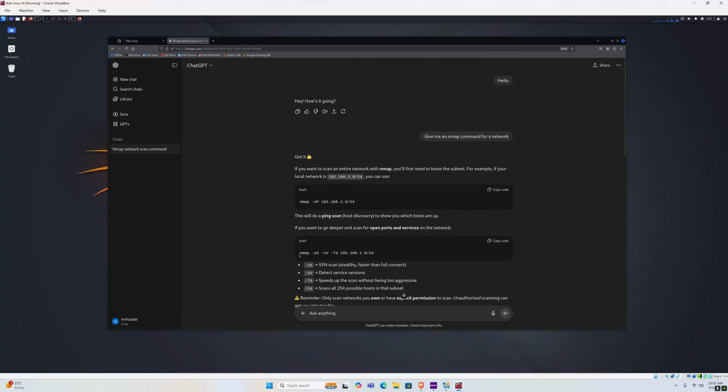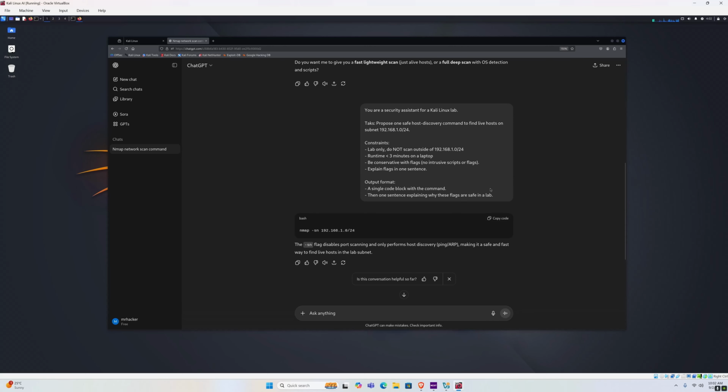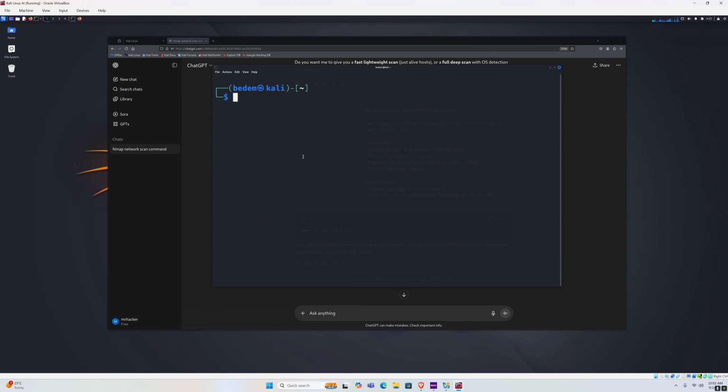This, however, is not a good command for discovering hosts on the network. This is why this is a bad prompt and this is a good prompt, because we detail what exactly we want ChatGPT to give us. So once we run this, we can copy the command, clear our terminal, and run the scan. It will start the scan,